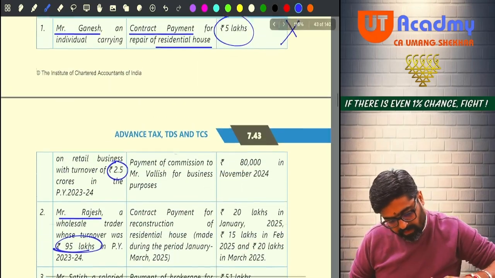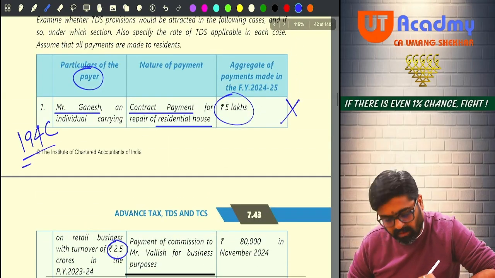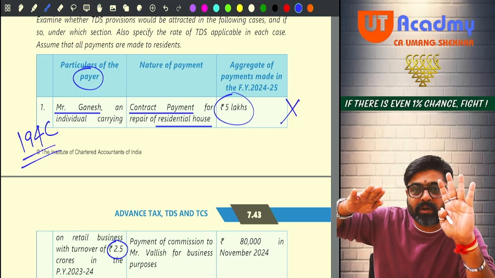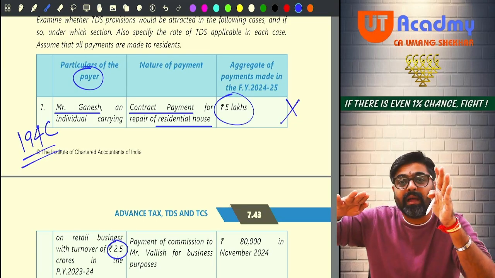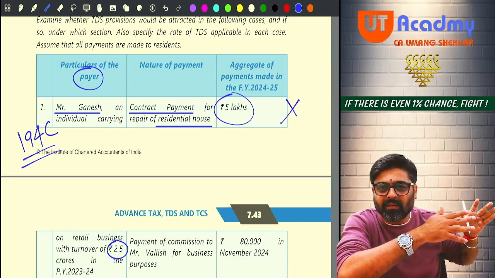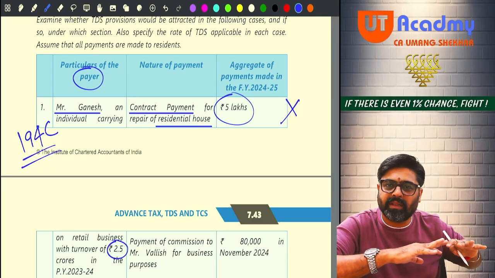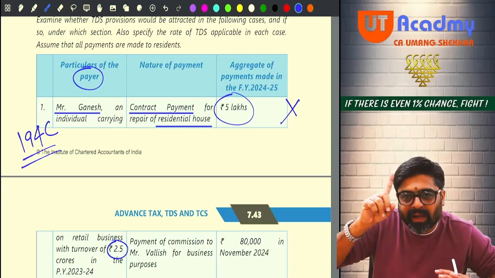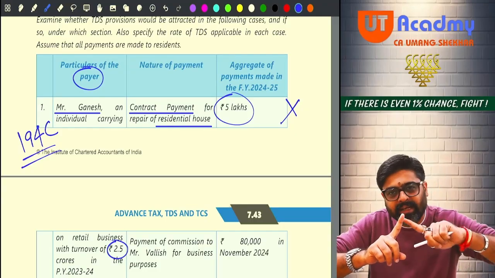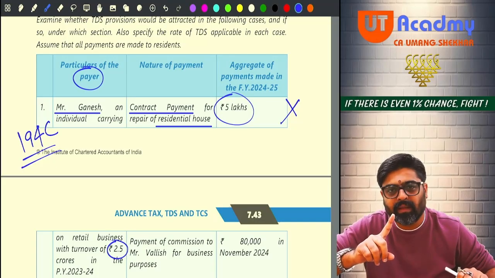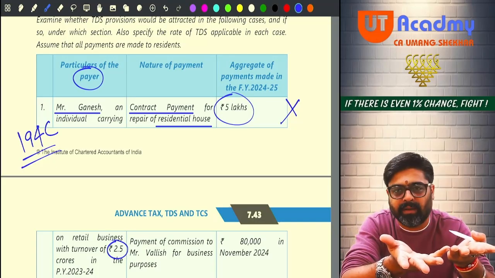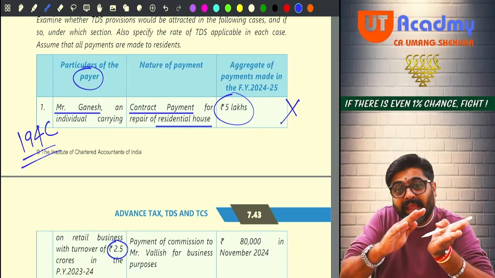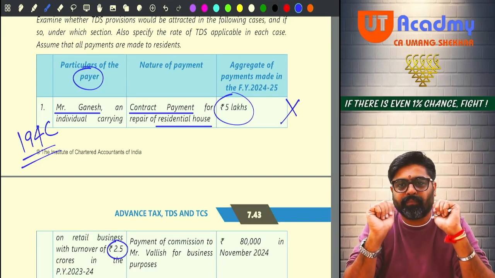See, here definitely 194C was getting applicable because the turnover was more than 1 CR. So such type of individual will not be covered by 194M. Getting my point? Even if you try to cover, no, that the payment is not more than 50 lakhs. But first of all, this is not covered by 194M because the turnover was more than 1 CR. So for an individual, if the turnover is more than 1 CR, the TDS provisions of 194C get attracted. And under section 194C, no TDS will be deducted because the payment was for personal purpose. Getting my point? And even if you would have been covered by 194M, hello?